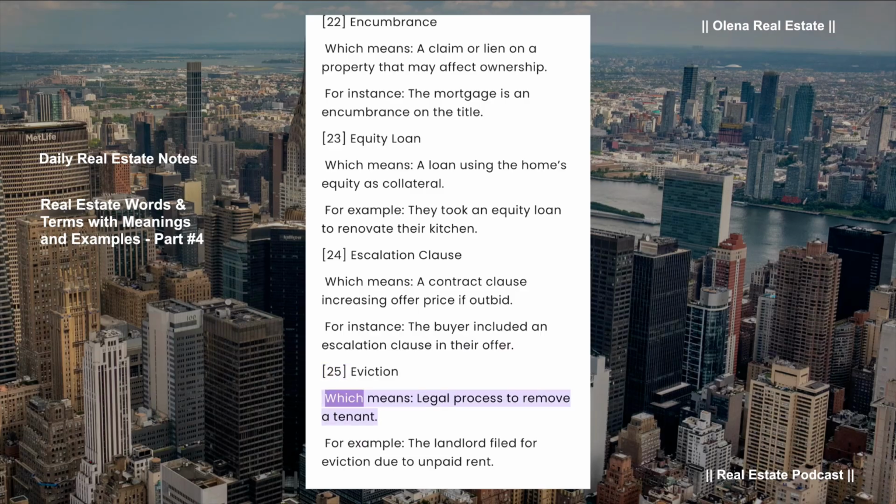Eviction, which means legal process to remove a tenant. For example, the landlord filed for eviction due to unpaid rent.